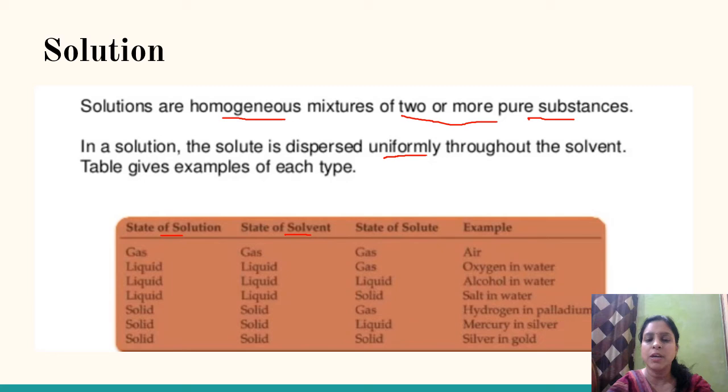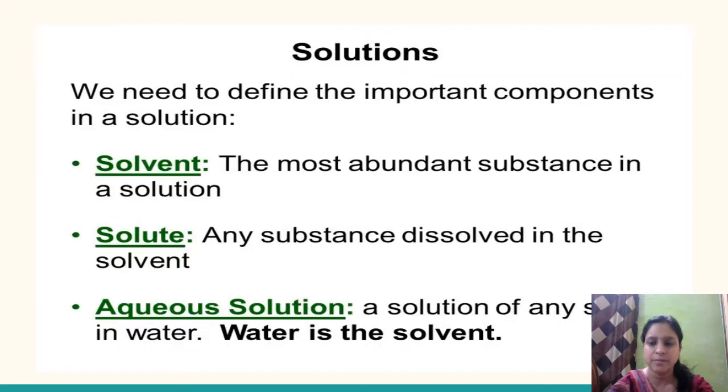Fine beta. So in this example, both the solute and solvent are acting in the solid state, and the type of solution will also be solid. ठीक है,